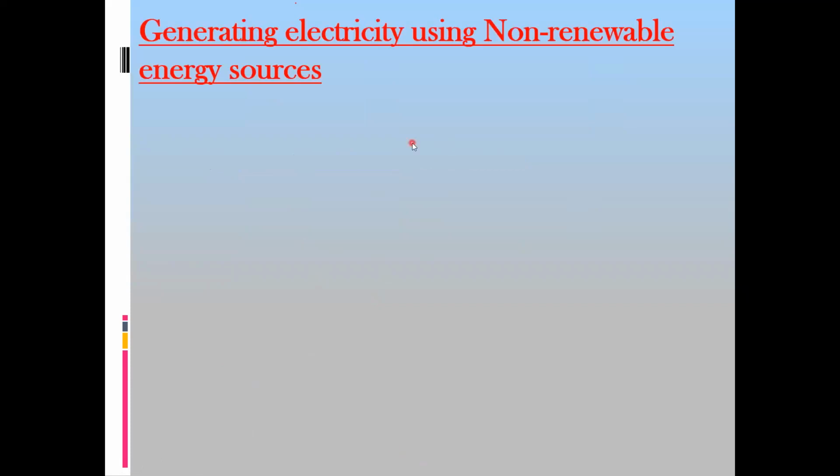So all that we discussed till now was generating electricity from renewable sources, but now we move to non-renewable energy sources such as coal, oil, or gas, which are fossil fuels. What is the source? How are they formed? The main source is the sun. But how are fossil fuels related to the sun?